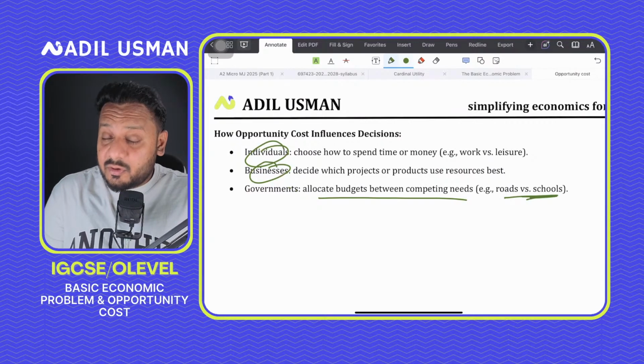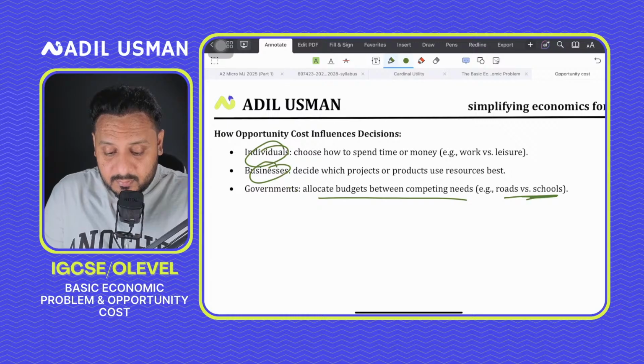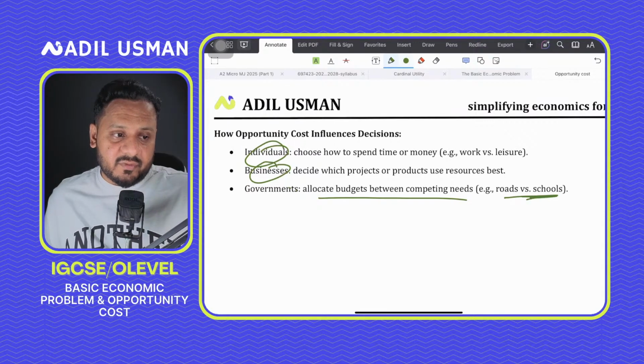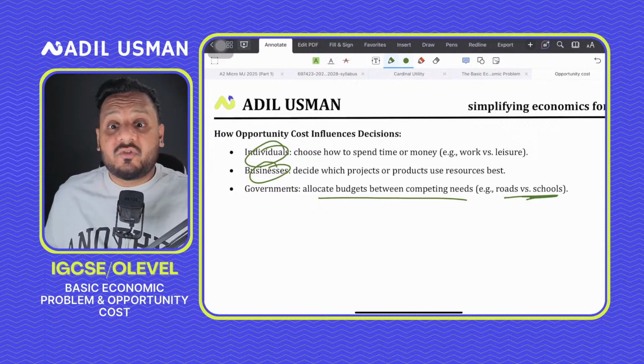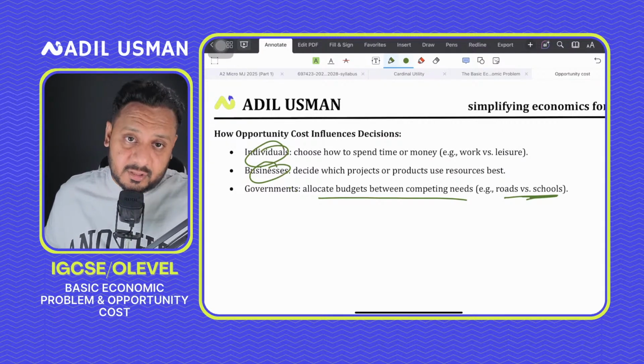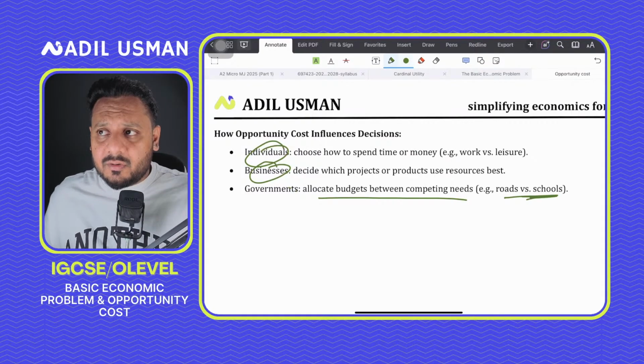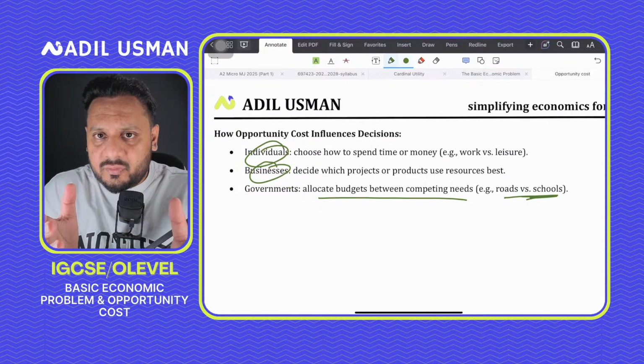Everything involves an opportunity cost, and what we are saying is that we must make sure that the opportunity cost is as low as possible, so that we end up making rational decisions, and we also make the best use of our resources.